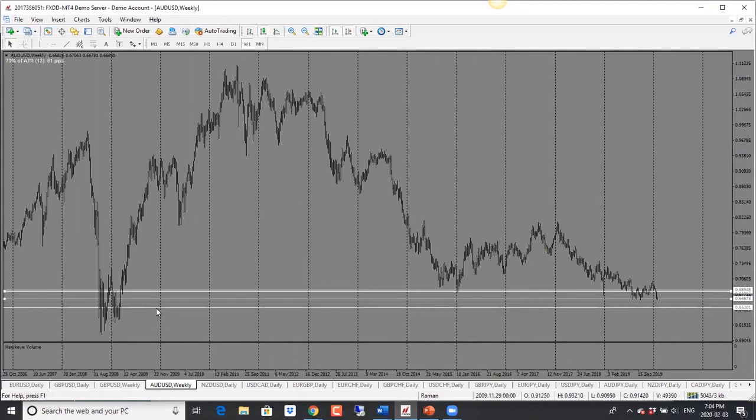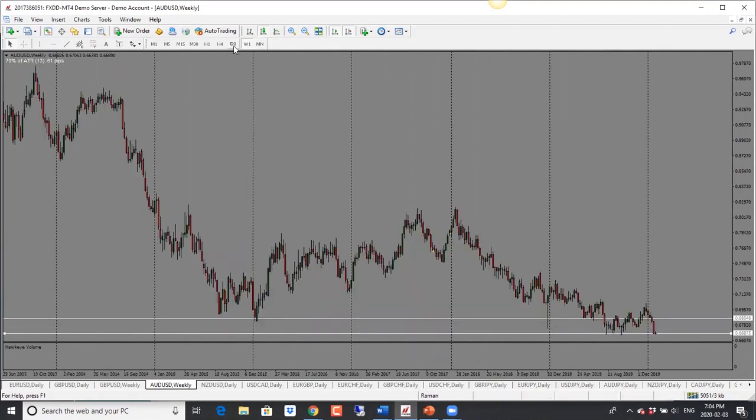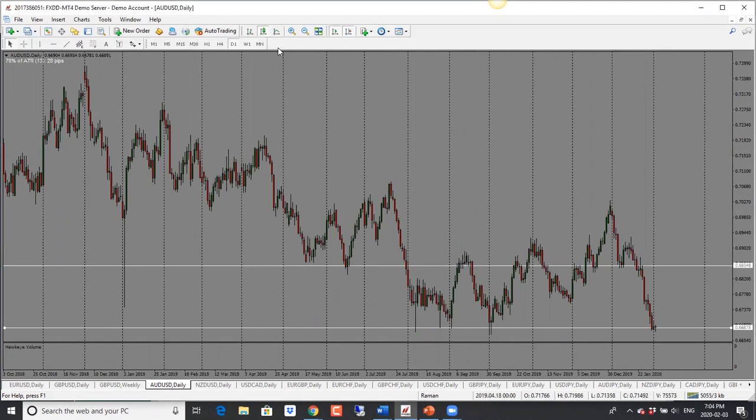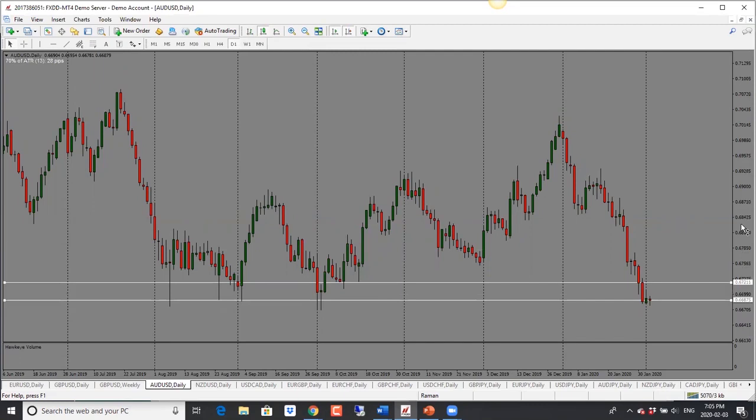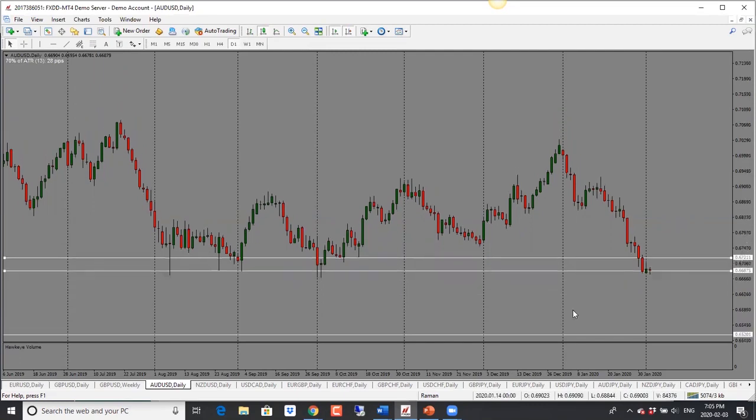So next target for, so bias is still to the downside, but I would be cautious here because it has dropped quite a bit. So we could get pullbacks, and it is into important support resistance level here. So having said that, it is still bearish. And at this point, as long as it stays below 0.67, almost 20, as long as it stays below that level, it is still bearish. So we could see a move higher, a pullback, and then a drop here.